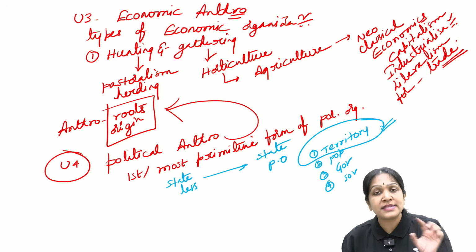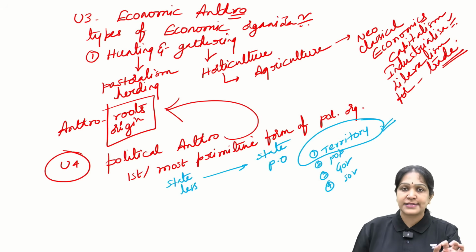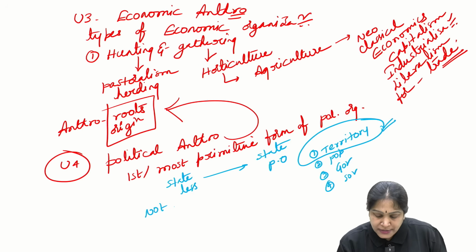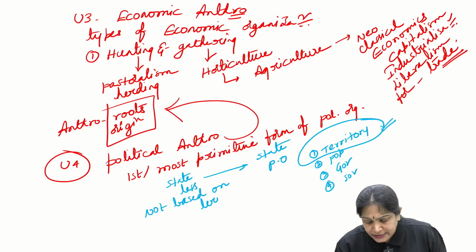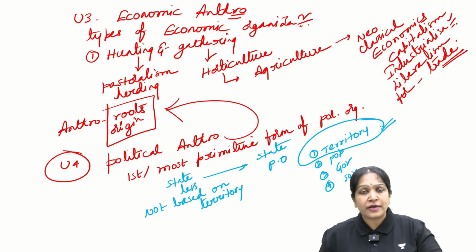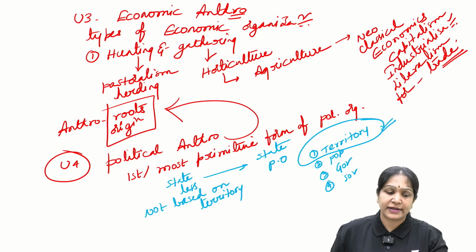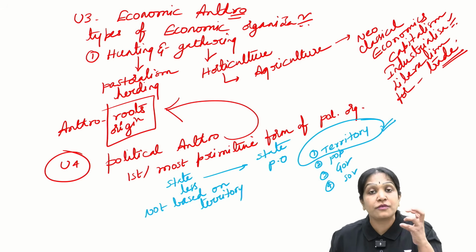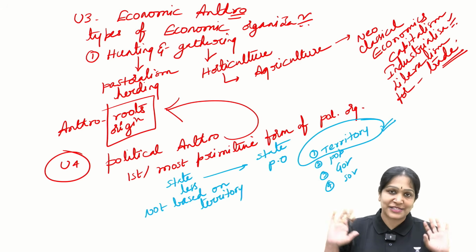Whereas what do you mean by stateless political organization? This political organization is not based on territory. Then you may get a doubt: if it is not based on territory, on what basis does the power come? Any other aspect.